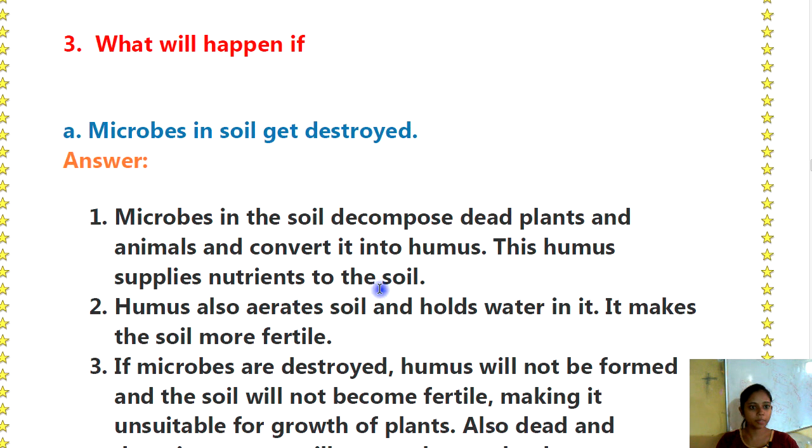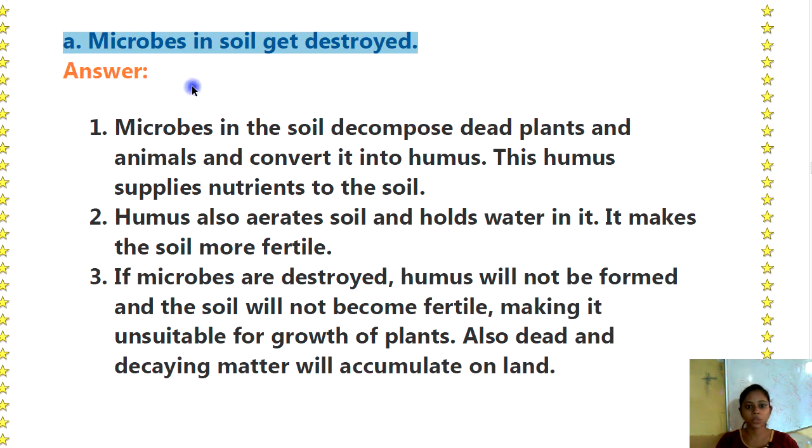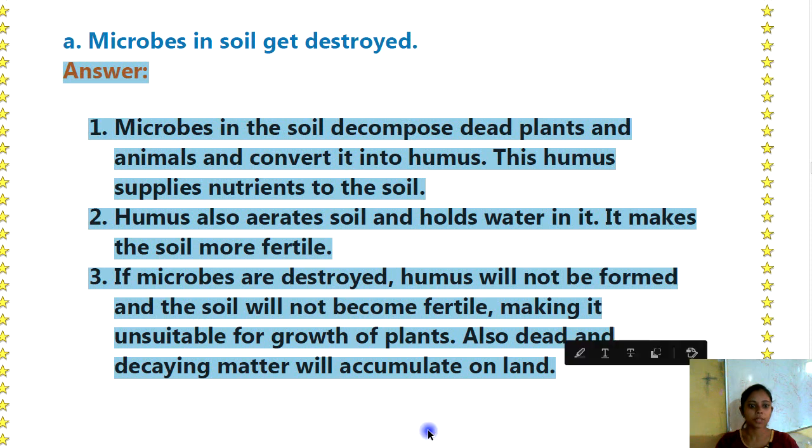Question number 3. What will happen if, first, A. Microbes in soil get destroyed. If the microbes in the soil are destroyed, what will happen? Then answer is microbes in the soil decompose dead plants and animals and convert them into humus. This humus supplies nutrients to the soil.